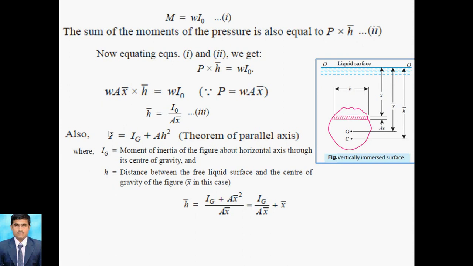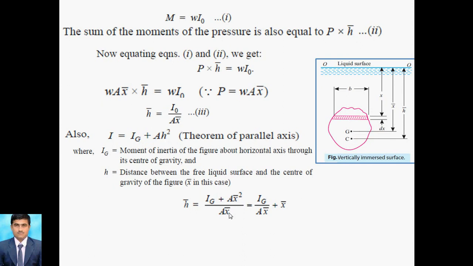This is from applied mechanics; we have derived this relation, the theorem of parallel axis, I is equal to Ig plus A h square. So I can write Ig as it is, and A h square, A as it is, and instead of h square, which is the height of the center of gravity, I can write x bar square.